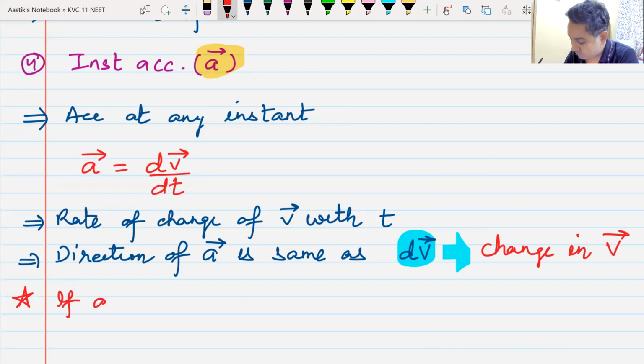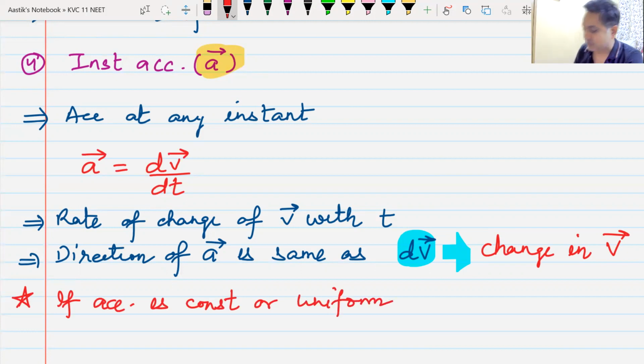Now, if acceleration is constant or uniform, my dear friends, then acceleration does not change. At any time you find out acceleration, it will be the same. Such type of motion is known as motion with uniform acceleration, which is the first motion that we are going to study. Motion with uniform acceleration.